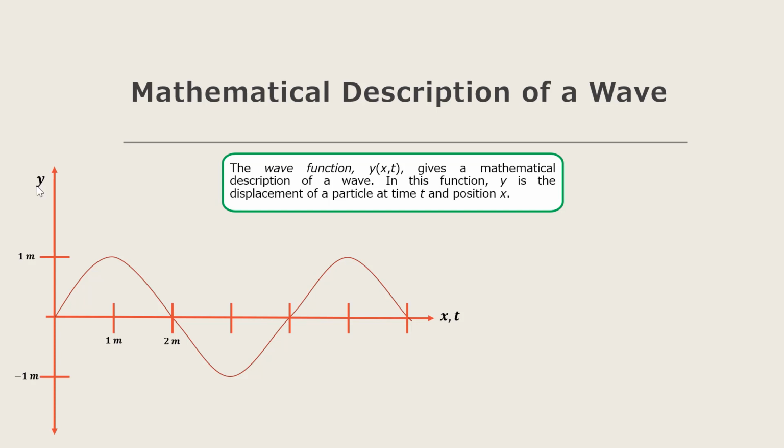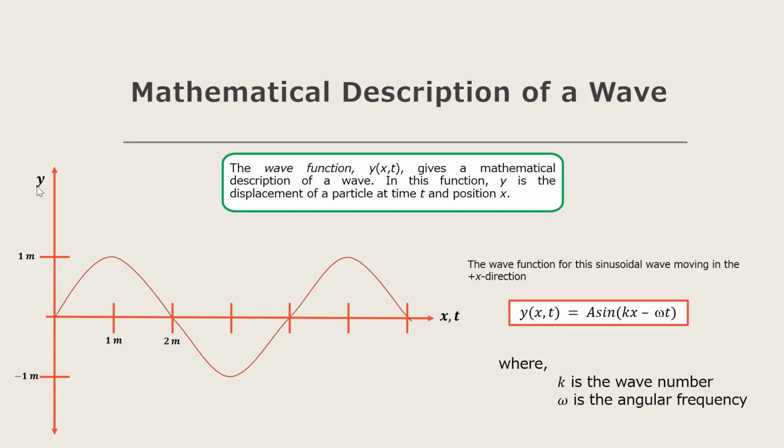When we know the wave function, this will allow us to know everything about the behavior of the string at any time. So for example, take a look at this illustration. So we have here the graph of a sinusoidal wave which is propagating to the positive x-axis. This wave can be described mathematically as y(x,t) equals A sin(kx − ωt), where k is the wave number and omega is the angular frequency.